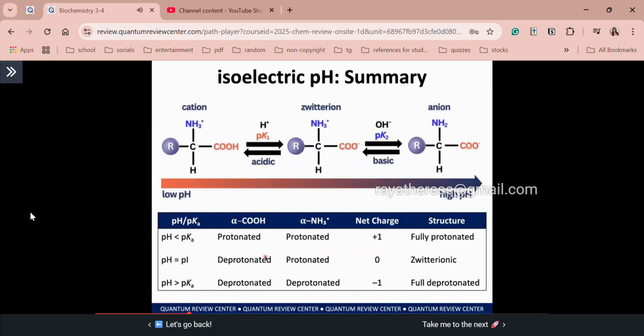Ayan, to summarize our discussion, here is the table that summarizes the relationship of your pH and pKa and the net charge. So class, ito yung summary ng discussion natin for the 3 examples. Alright? So please take some time to review this summary. So we will give you a copy of the slides.